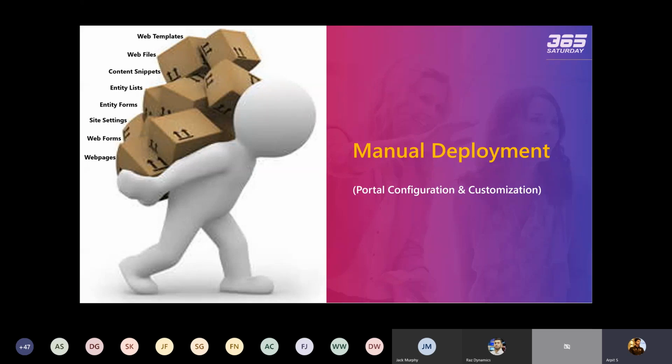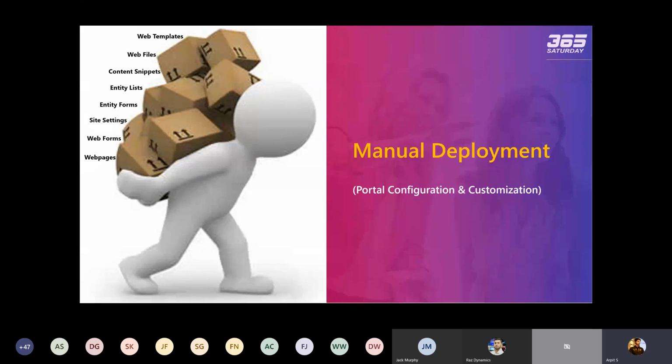During the whole day, you have to work on the development activities, and at the end of the day, you have to provide additional time to find all the components. You have to create the schema file. You obviously use the configuration migration tool for the deployment. So you have to create the schema file, manually export the data from the source instance or your development instance, and then import that into the target instance. And there is a lot of troubleshooting you also need to take care of, because you are doing manual activities.